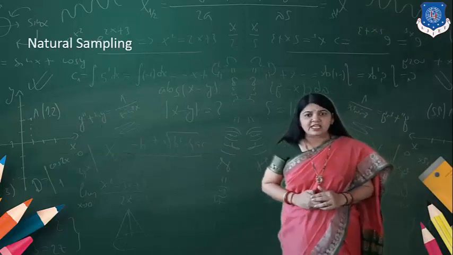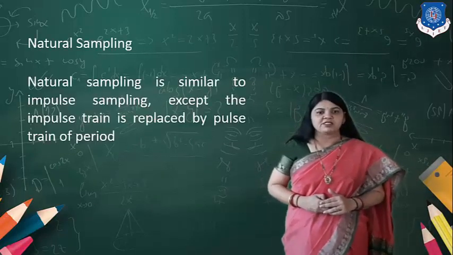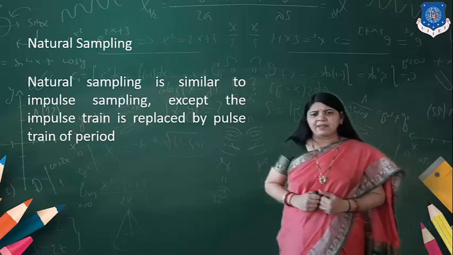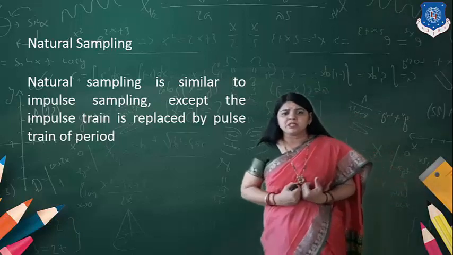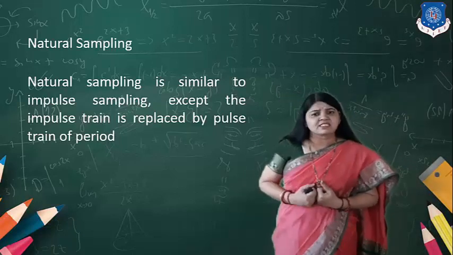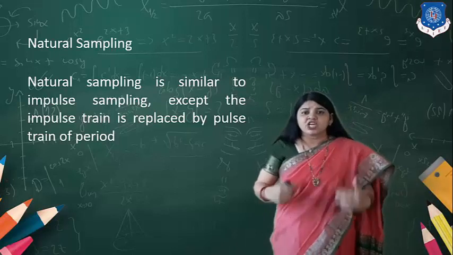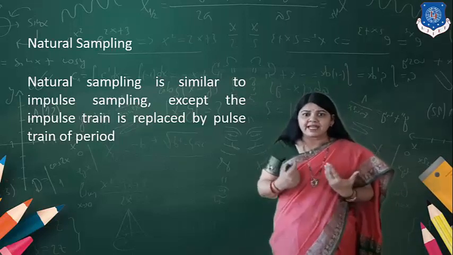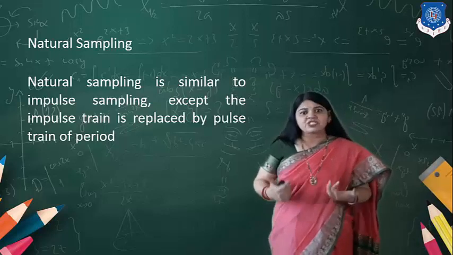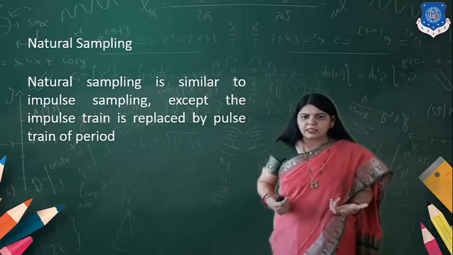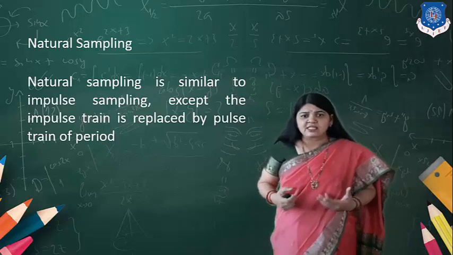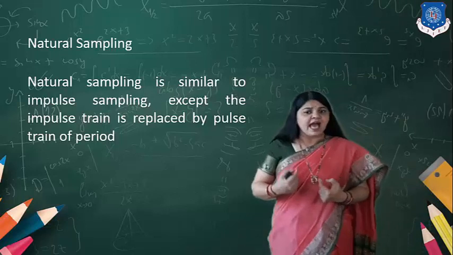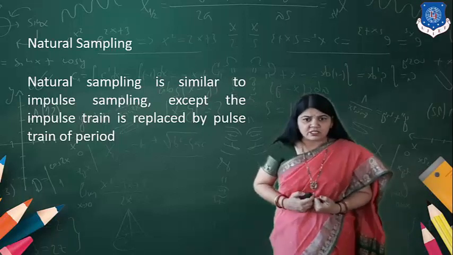Now the next category is natural sampling. What is natural sampling? Natural sampling is similar to impulse sampling. The problem with the impulse signal was the generation of the impulse, in which the pulse width tends to 0, and that generation becomes very difficult. So instead of using that impulse, can we go for a pulse having a particular pulse width?